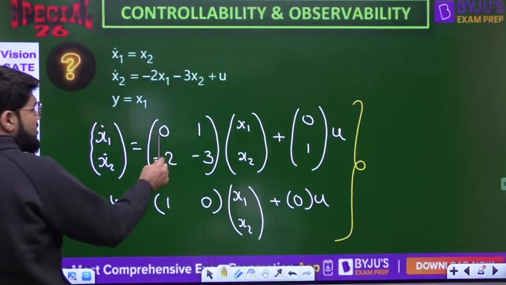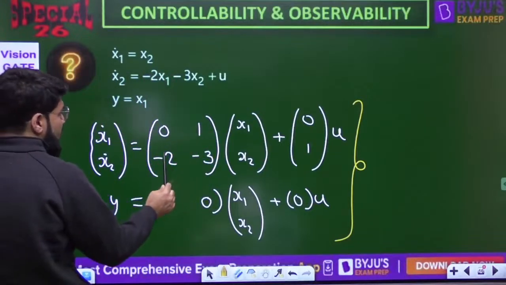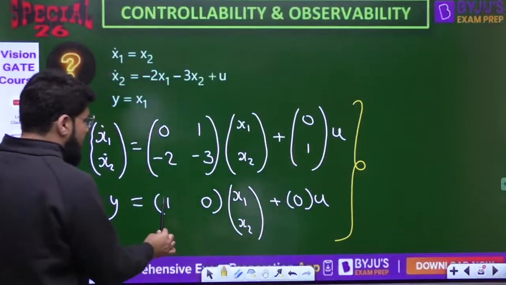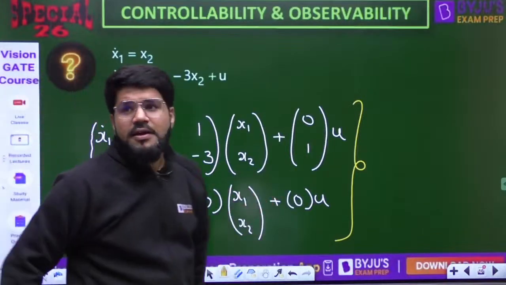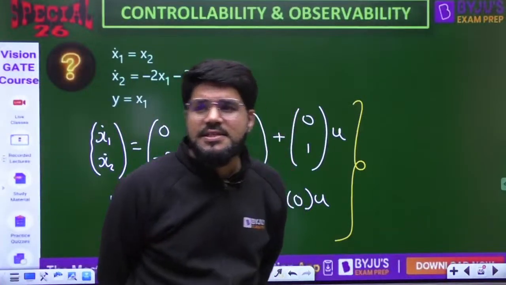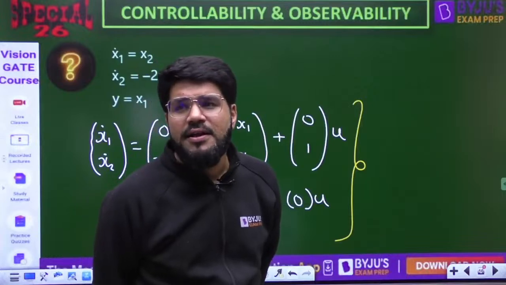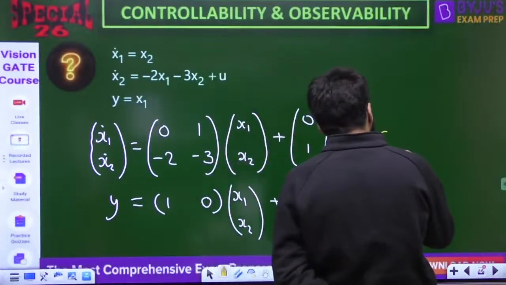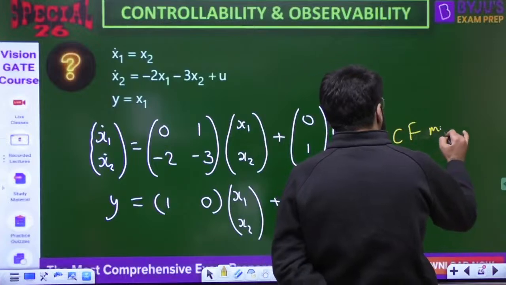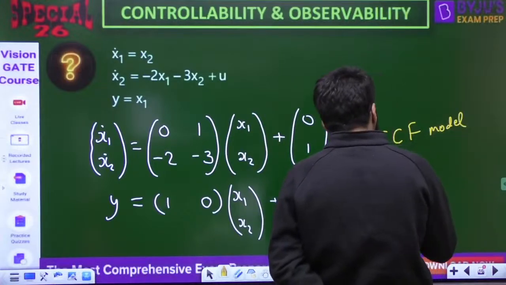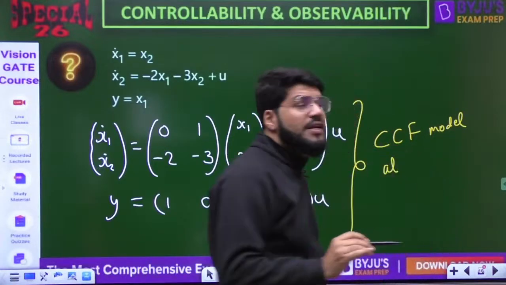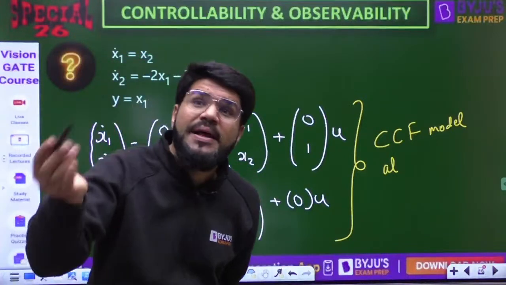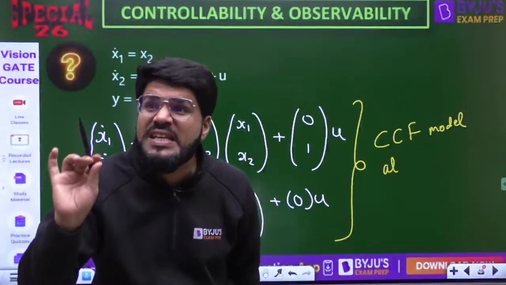x dot is Ax, where matrix A is [0 1; minus a0 minus a1], plus [0 1] times u, y equal to [c0 c1]x. Anybody? Yes, Kunal has got it correct. Basically this is the CCF model. CCF is known as controllable canonical form, and it is named controllable canonical form because it is always controllable.